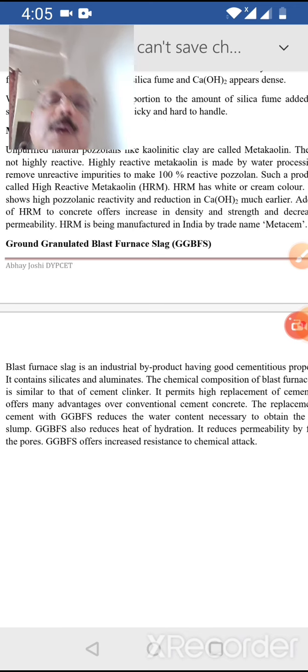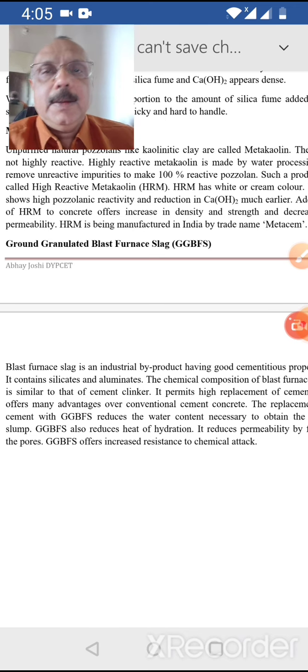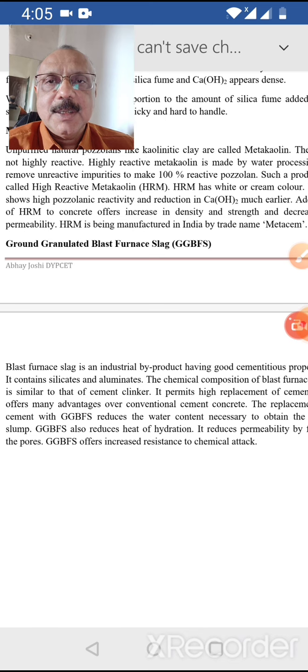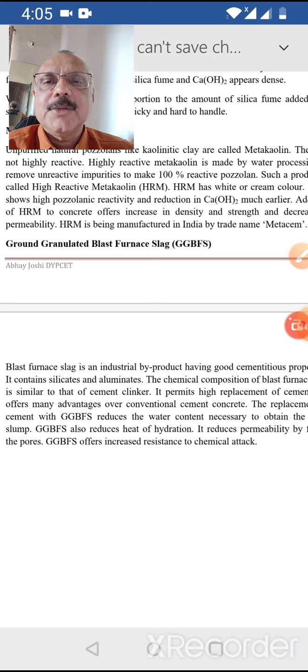So this was all about the admixtures. In short, a quick revision: we have seen in part 1 chemical admixtures, and in part 2 mineral admixtures.